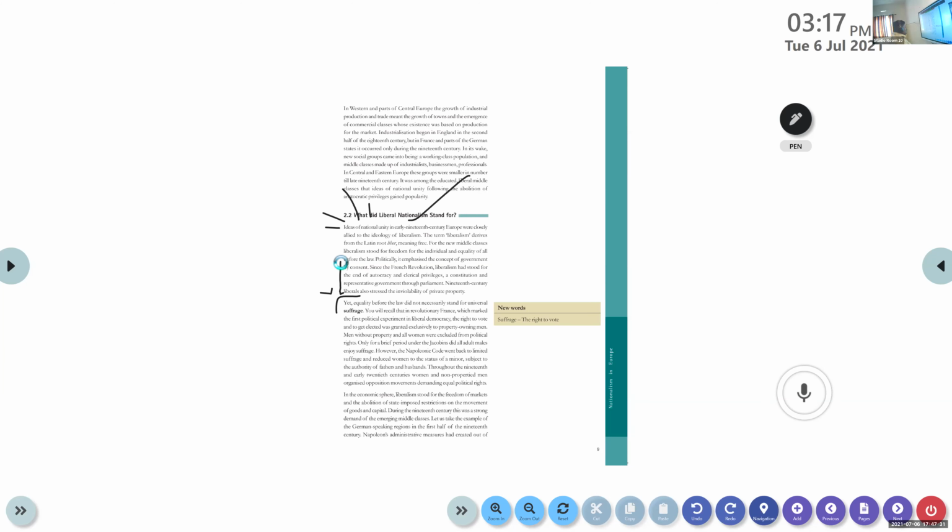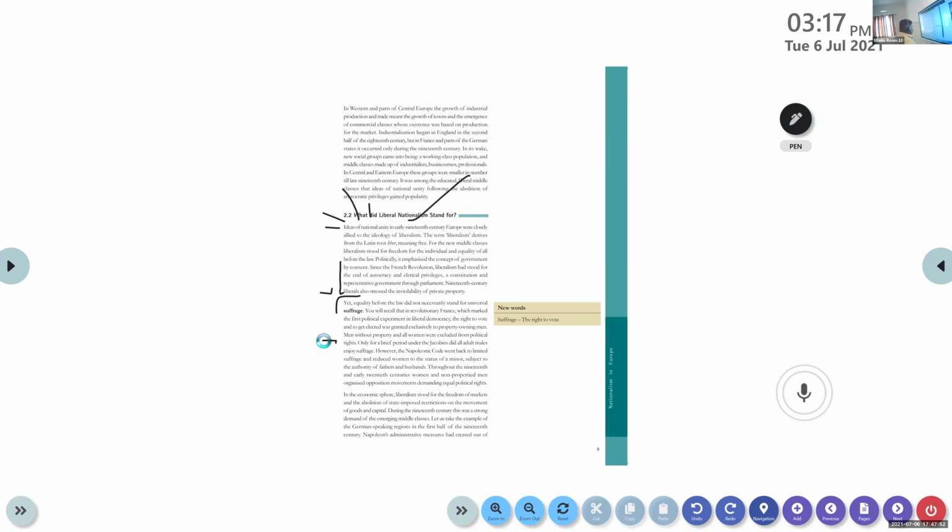Underline that. Only for the brief period under the Jacobins did all adult males enjoy suffrage. So, the Jacobin period, we know that, the rule of Maximilian Robespierre, right? At that period, all men got the right to vote.